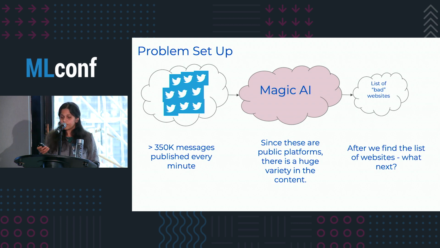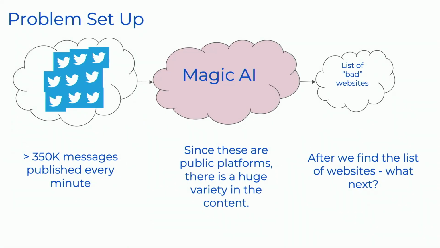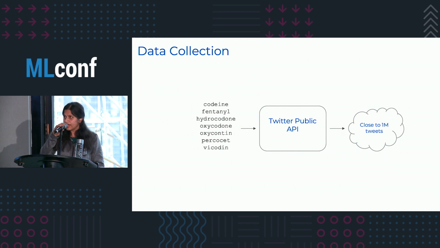So we needed a model that is able to identify what kind of data actually exists on Twitter. How do I collect this data? How do I go about creating the ground truth? And how do I eventually develop a model that is able to classify the good actors from the bad actors?